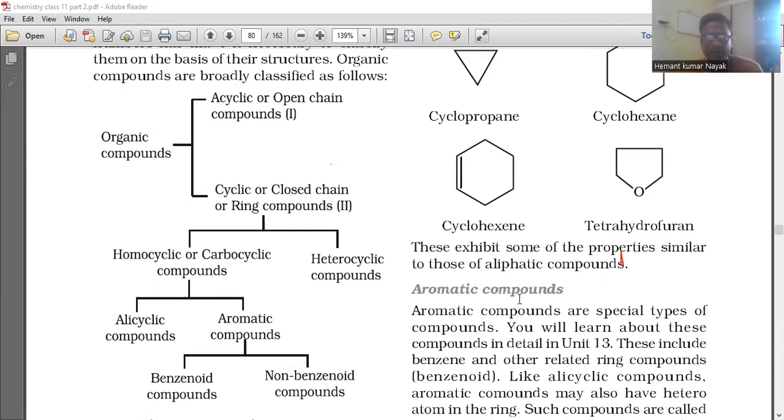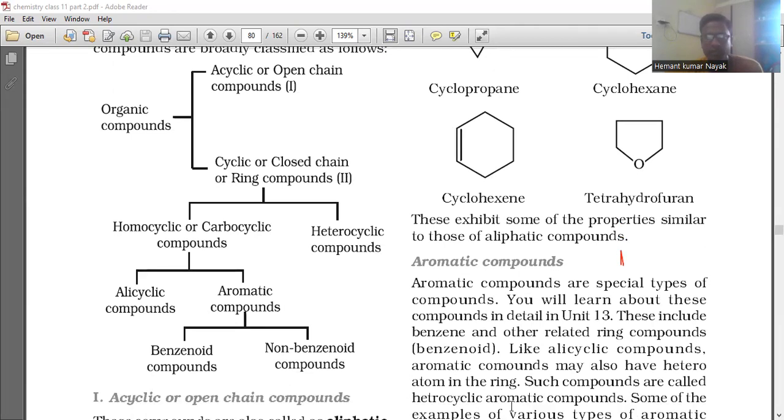Aromatic compounds. Aromatic compounds are a special type of compound. We will learn about these compounds in detail in Unit 13. These include benzene and other related ring compounds. Benzenoid. Like alicyclic compounds, aromatic compounds may also have hetero atoms in the ring. Such compounds are called heterocyclic aromatic compounds.